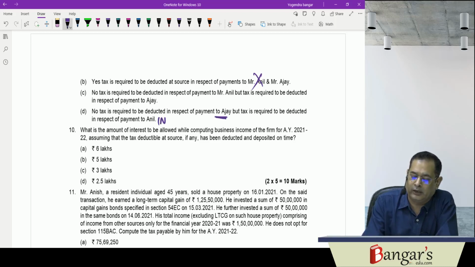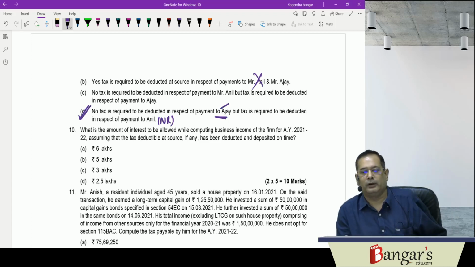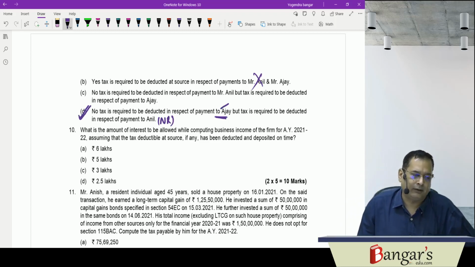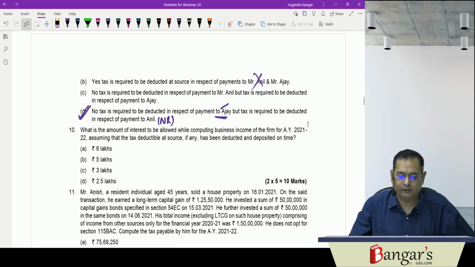Since Anil is a non-resident, tax will be required to be deducted at source, and this will not be covered under the exemptions which have been provided under 194A. That is, for residents, exemption has been provided. If interest is paid to the partners by a firm, tax is not required to be deducted at source.